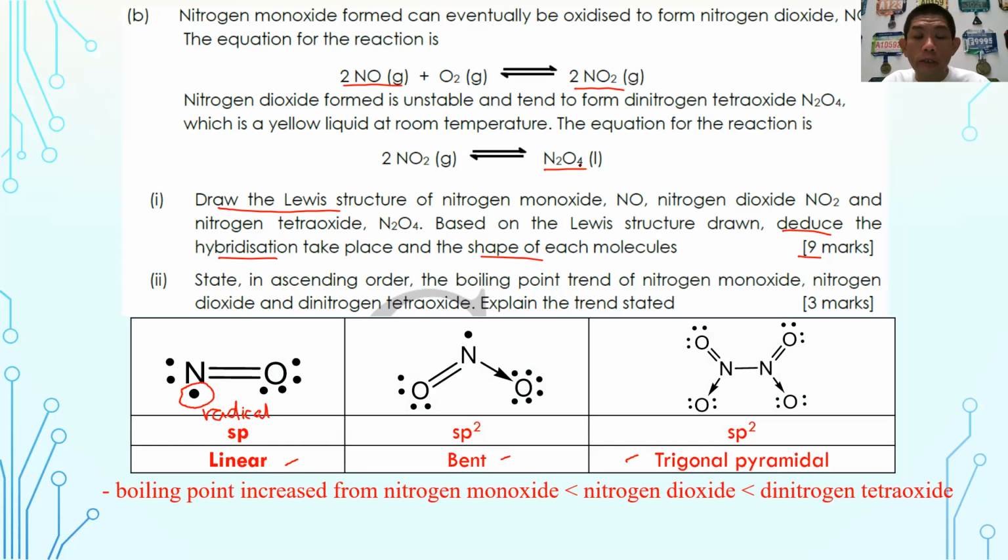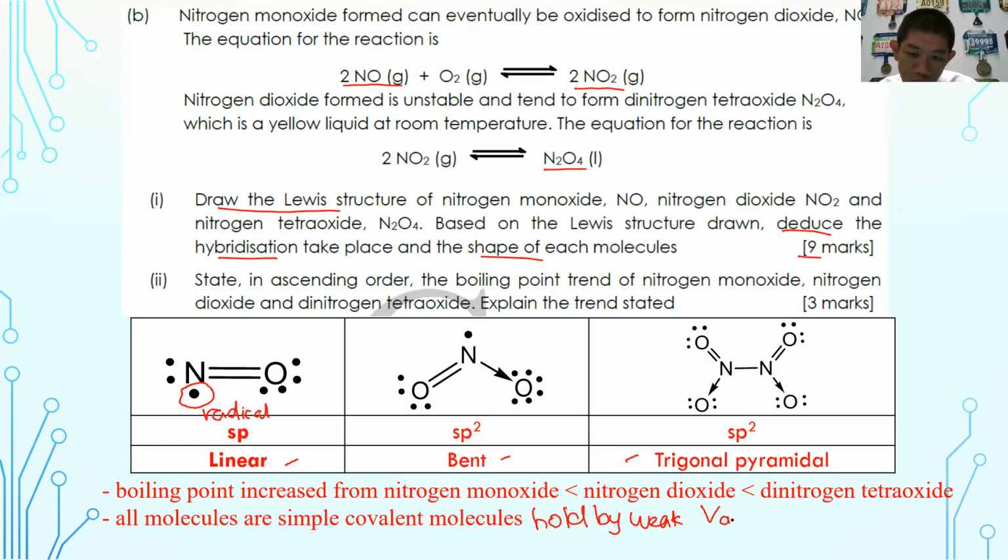Okay, so now, you have to explain from the angles of how their structure and the intermolecular forces look like. So this is how you're going to explain. First, mention that all these molecules are simple covalent molecules held by weak van der Waals forces. Okay, you must also mention this, held by weak van der Waals forces.